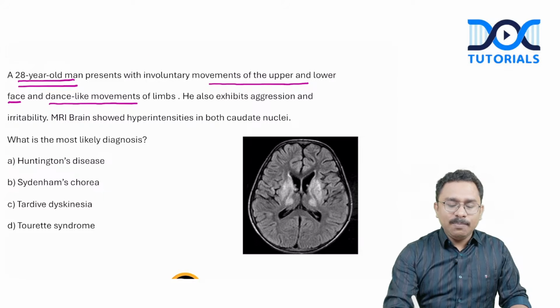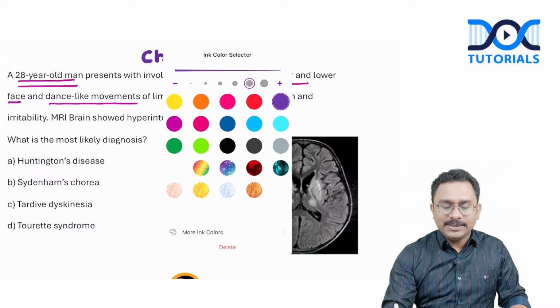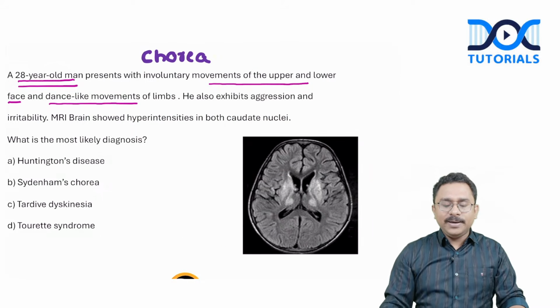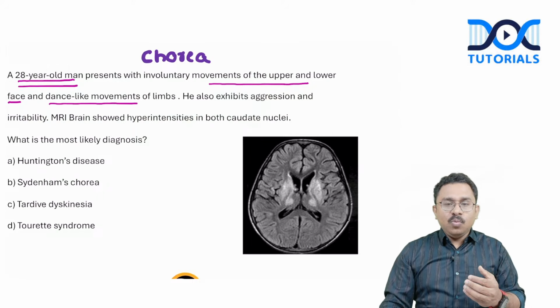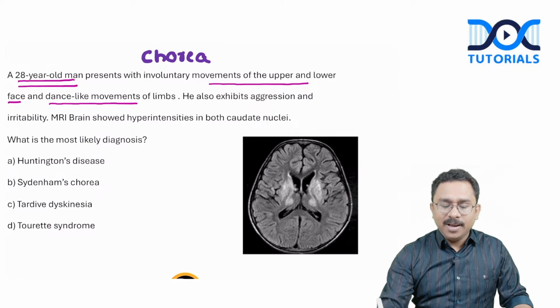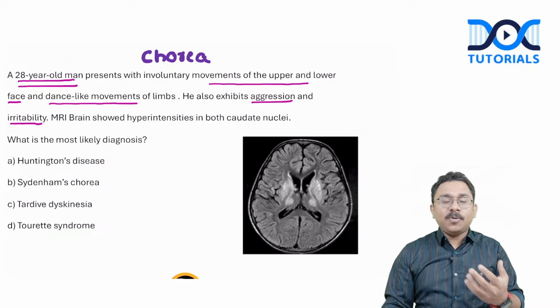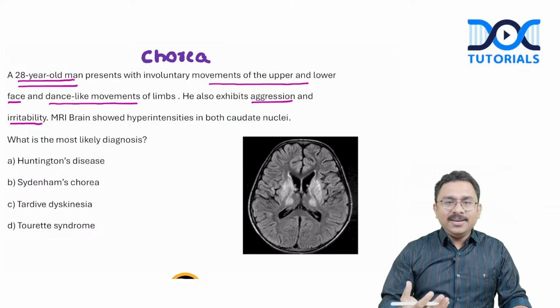You are thinking about a probable phenomenology of chorea. This could be a choreiform movement. And in case of which disorder can chorea occur along with cognitive impairment and psychiatric issues like aggression and irritability? Yes, you are probably thinking about Huntington's disease.